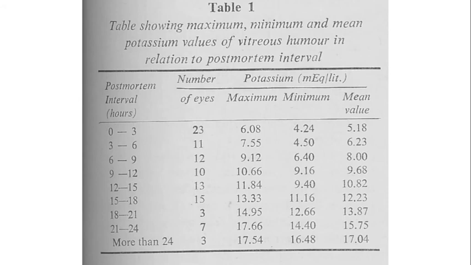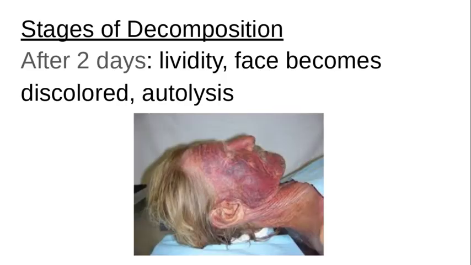So pathologists can tell within a few hours, based on the potassium level in the eye, when that person passed away. This is going to be for somebody who has passed away recently because eyes, just like other soft tissue, are going to start to decompose and liquefy fairly quickly. So a person who has an intact eye has probably been dead less than a day or two.